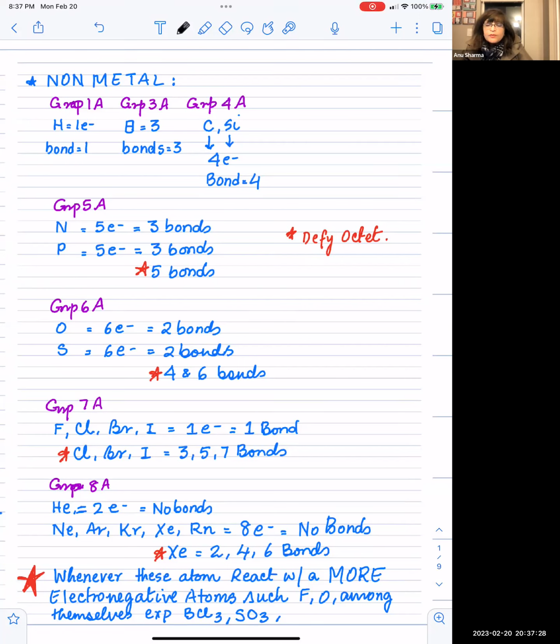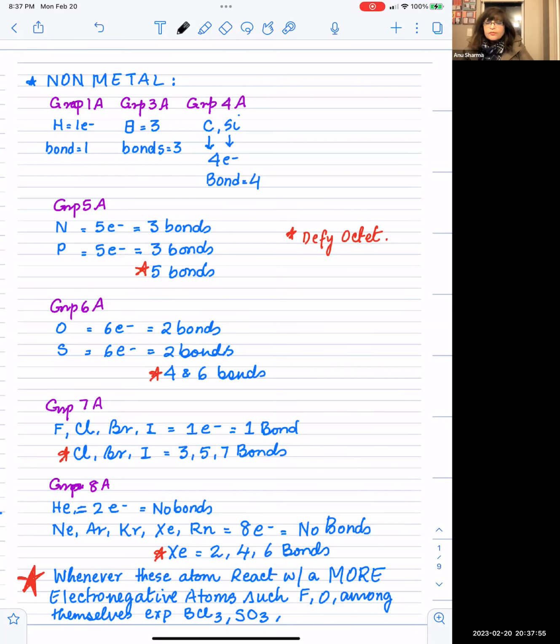Now remember that aluminum gave away three electrons, and that is also in group 3A. But boron doesn't form the ionic charge as far as I know. So boron will go through the process of hybridization, in which it forms 3 bonds by sharing, not by the transfer of electrons. So here we have boron, plus 3. There are 3 valence electrons, so 3 bonds.